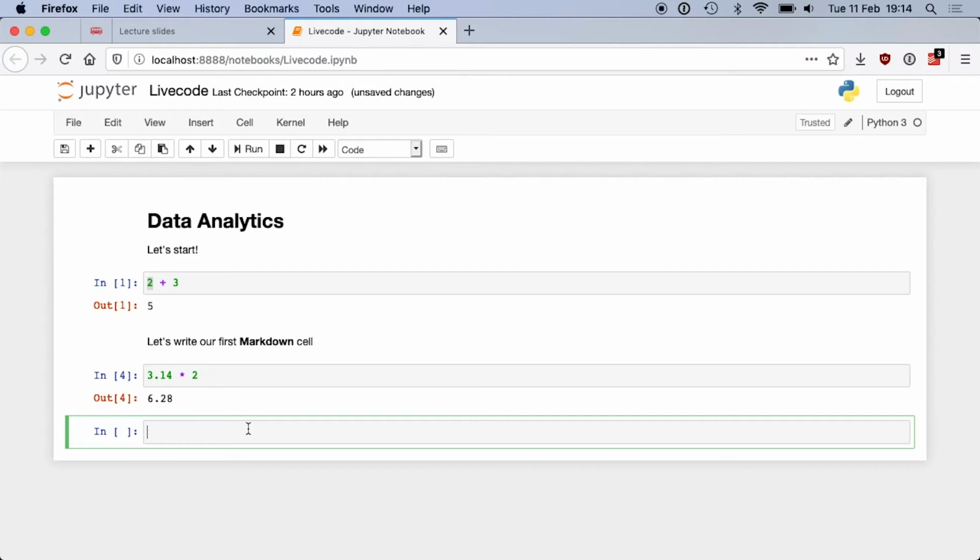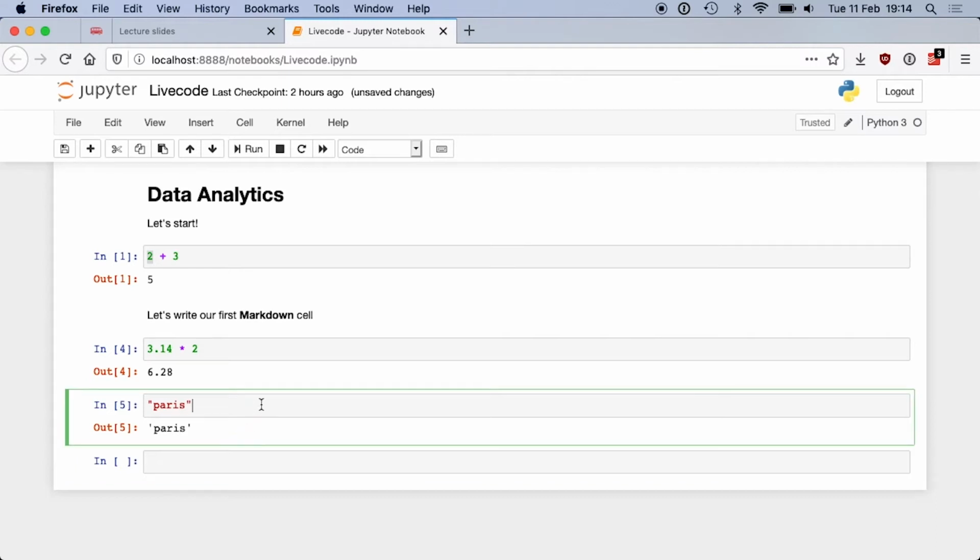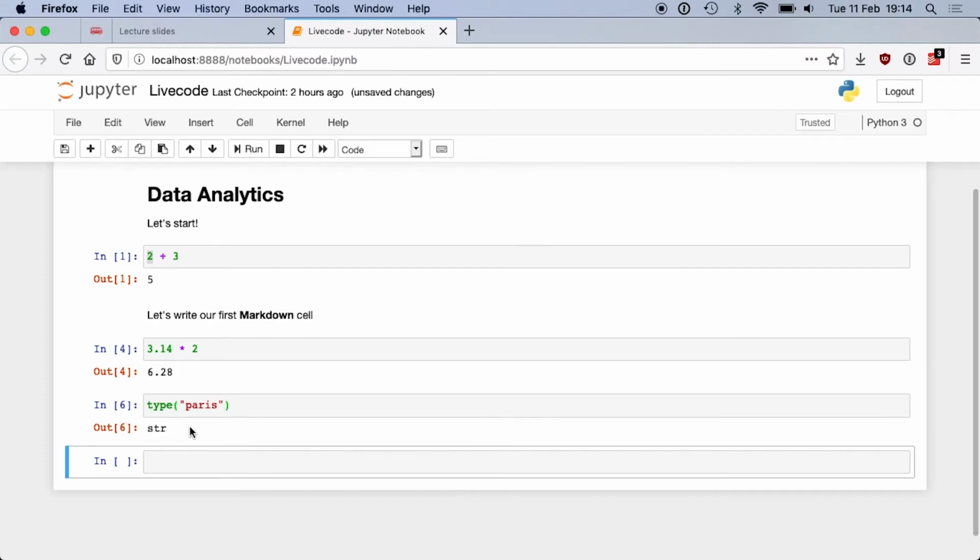So to write a string, you will start with a quote. Could be a single quote or a double quote. Python doesn't care. And inside the quotes, you will write some text. So for instance, if I type Paris, like that, I just created a string which contains some text. It's one word, but it can be longer, it can be a full sentence. So if I run the code, I don't get anything, it's just a string. And if I check its type, I get str. Okay? So that's our second type, the string.